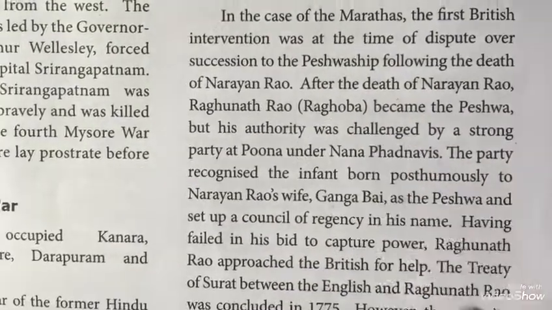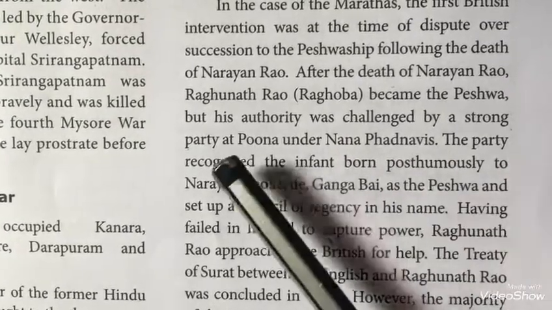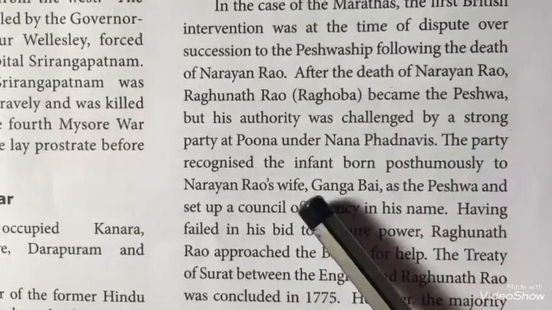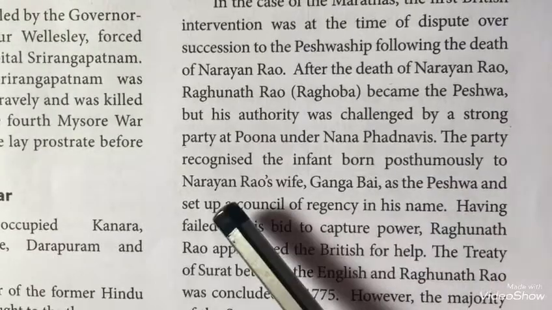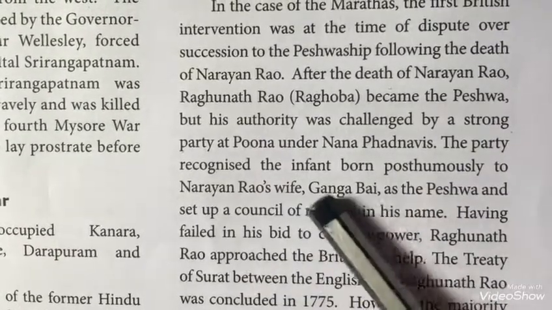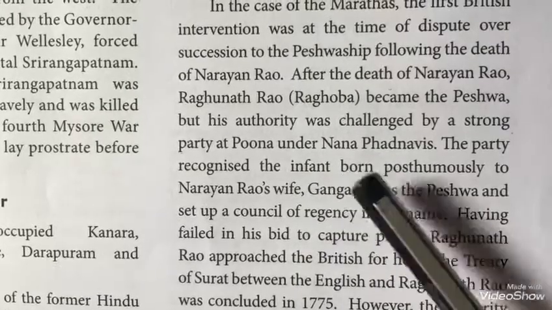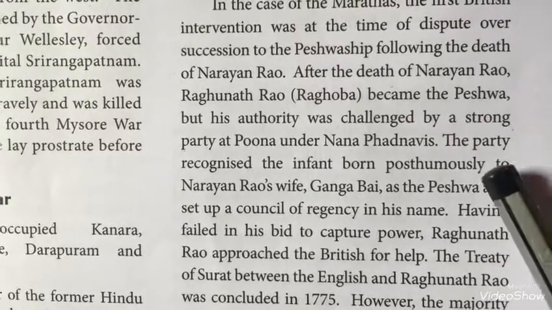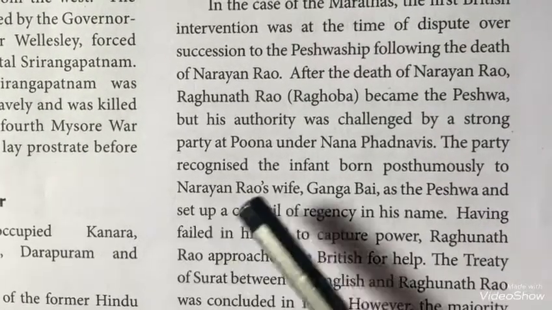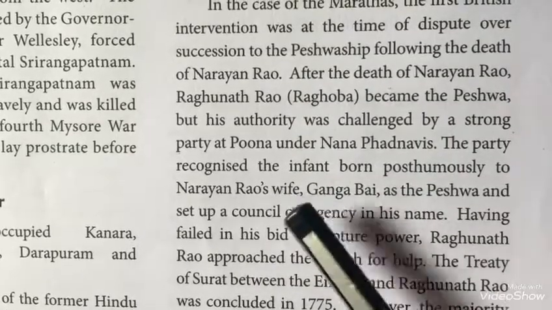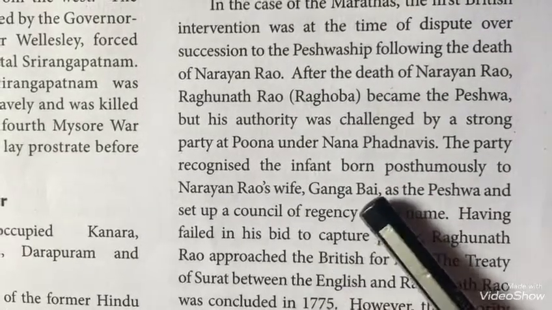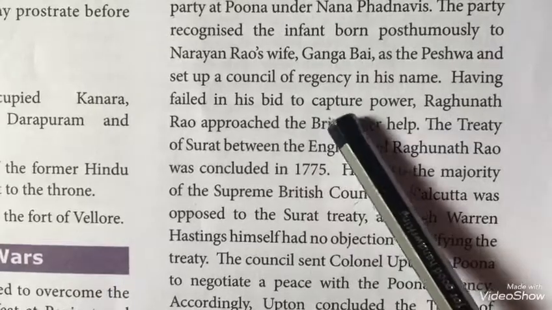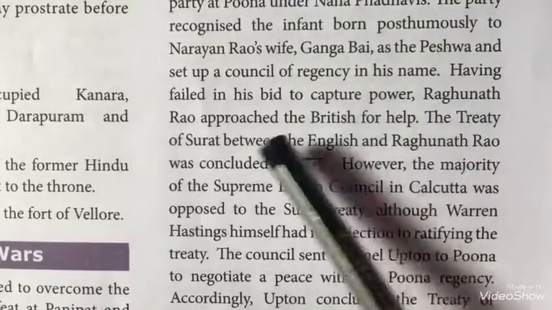But his authority was opposed by a strong party at Pune under the leadership of Nana Phadnavis. The party wanted the infant born to Narayan Rao's wife Gangabai as the Peshwa. Posthumously means after death. So after the death of Narayan Rao, they wanted the child of Narayan Rao and Gangabai to be the Peshwa. So Raghunath Rao experienced a problem capturing power among the Marathas, and he approached the British for help.